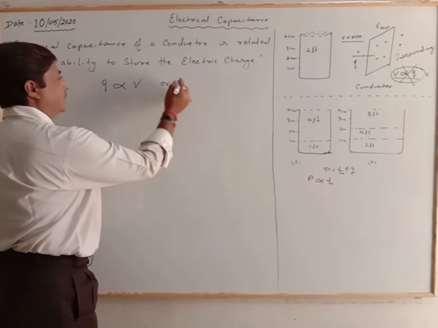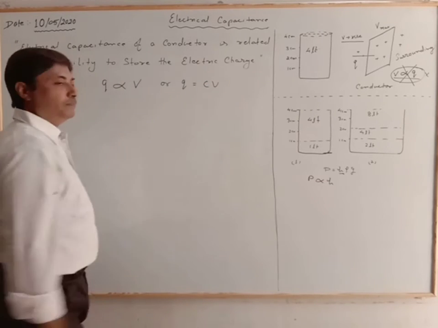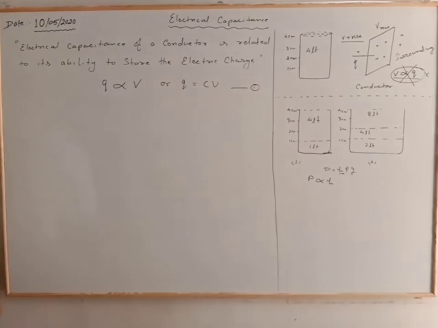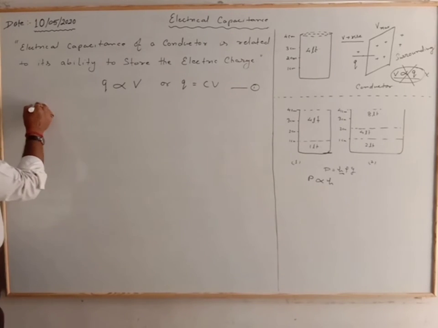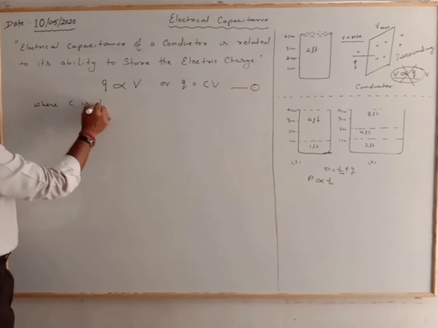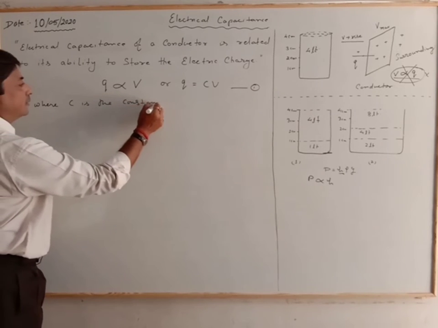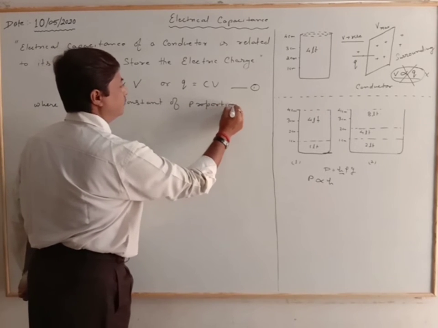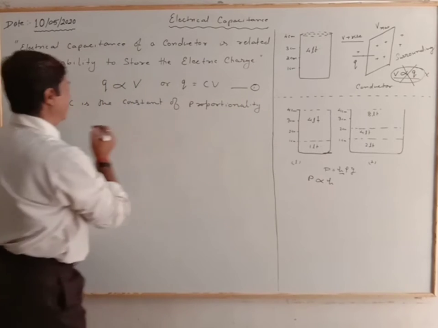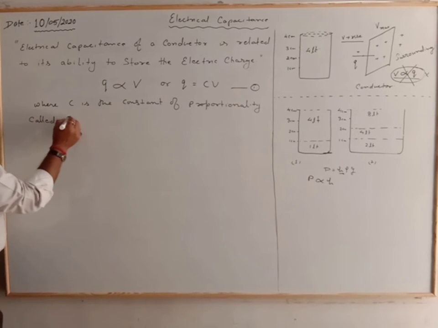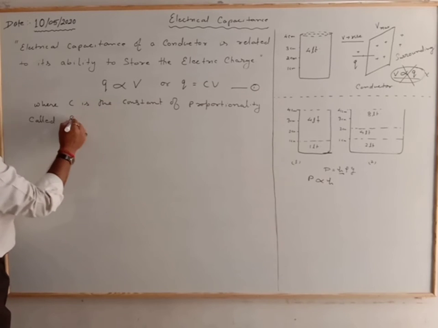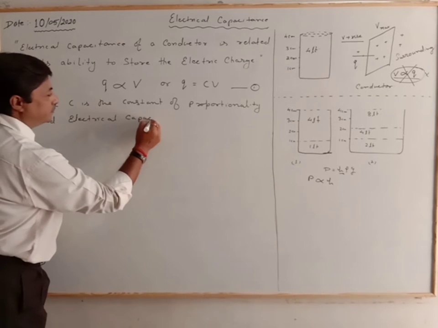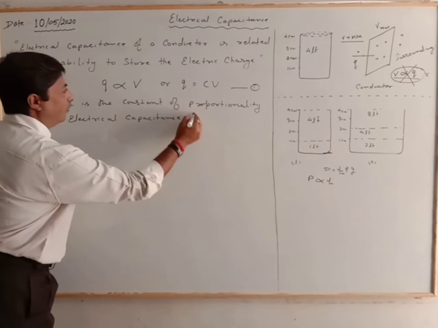We can write the equation Q = CV, and let it be relation number 1, where C is the constant of proportionality, called the electrical capacitance of a conductor.